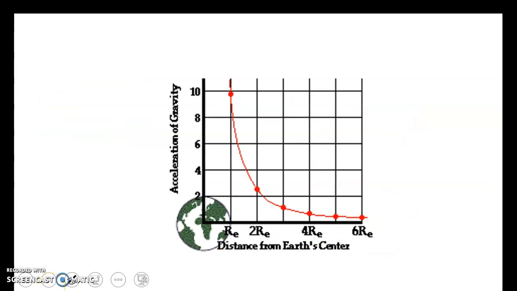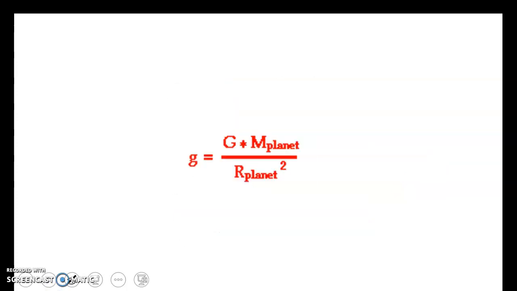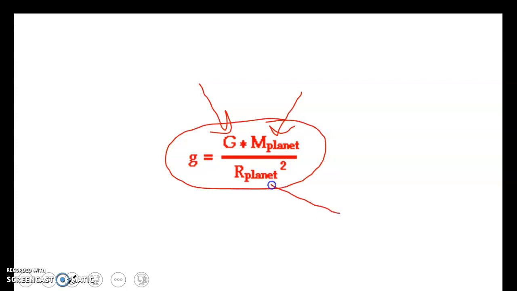And you can see this is a nice little graph, and it proves why there's a squared d at the bottom. We get this curve here, and initially there's a really big difference between 2 radii, but when we get farther out, the difference between 4 and 6 radii from the Earth in how we feel the gravity of the Earth is negligible. So if we want to find g on any planet, all we have to do is use the constant, know the mass of the planet, and know the radius of the planet, and we can find the acceleration due to gravity on its surface.